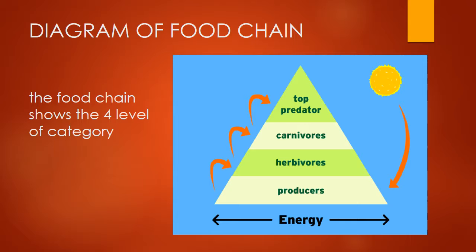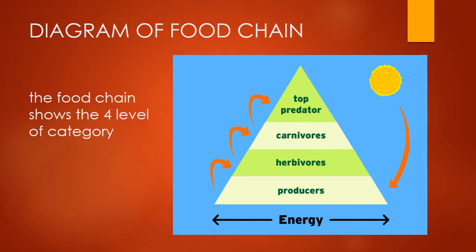And the next step is herbivores, which are plant eating animals, which only eat plants as their food. And another thing is carnivore, which will eat both the producers and herbivores, which is plants and plant eating animals. The carnivores are jungle animals, which are lion, cheetah, tiger, etc.